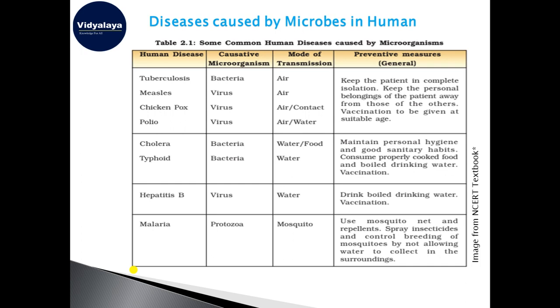We can keep total hygiene. We can keep the patient in complete isolation, in a hygienic condition. We can provide vaccinations and some medicines which are useful in that disease. We can provide that medicine to the infected person, and we can help the patient in recovering. So maintaining hygiene, keeping our environment clean, and taking prescribed medicines, these can be a few preventive measures that we can take in general.